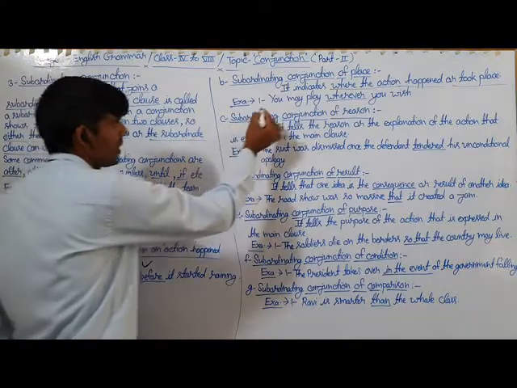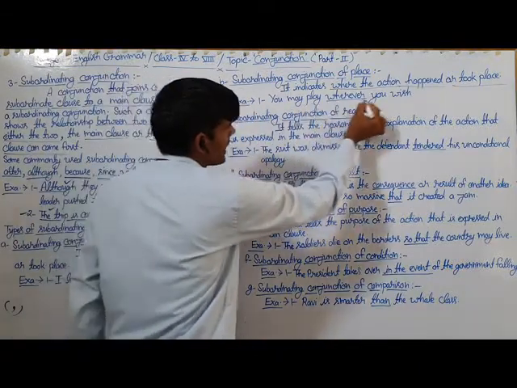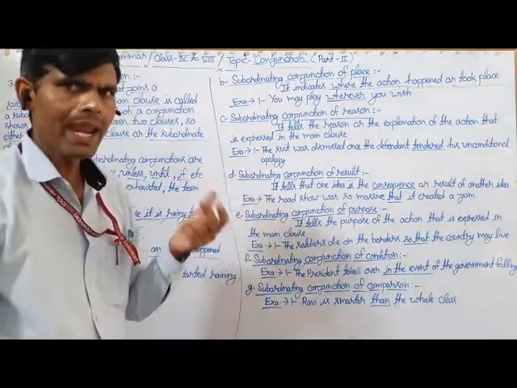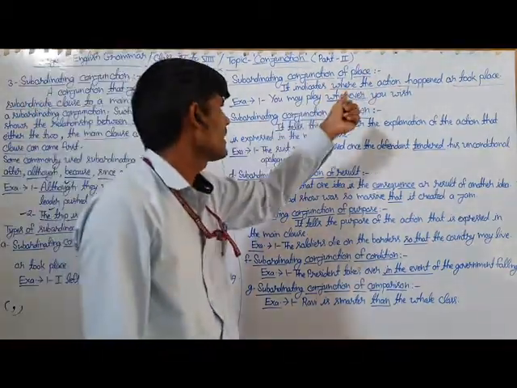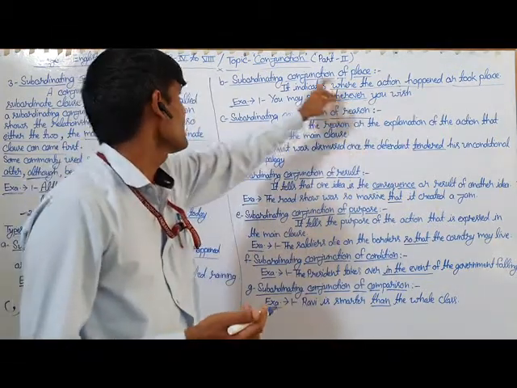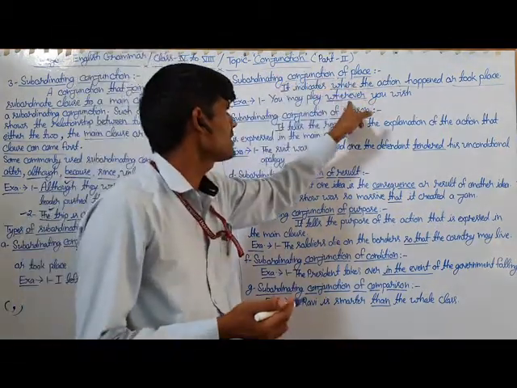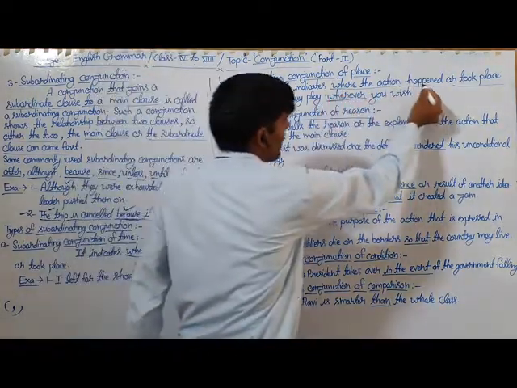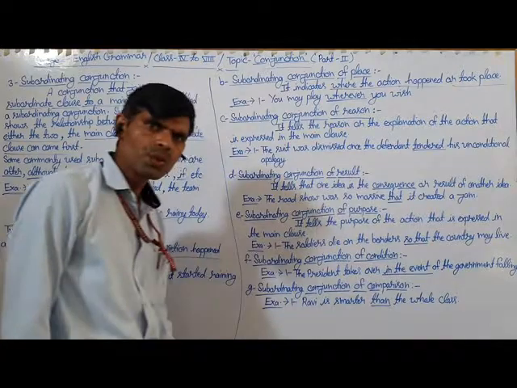For example: You may play wherever you wish. Here the underlined word wherever is a subordinating conjunction of place because it is used to show where the action happened or took place.